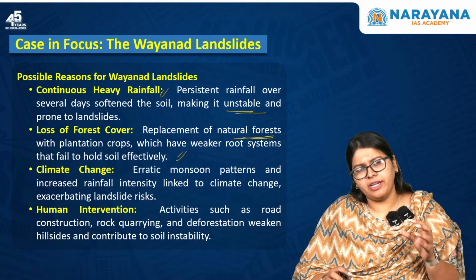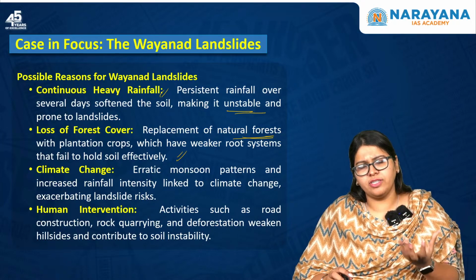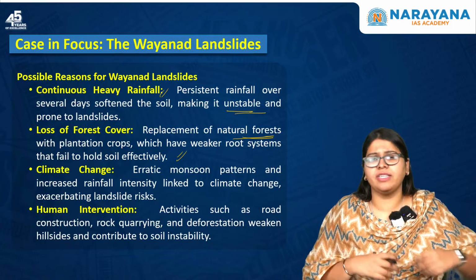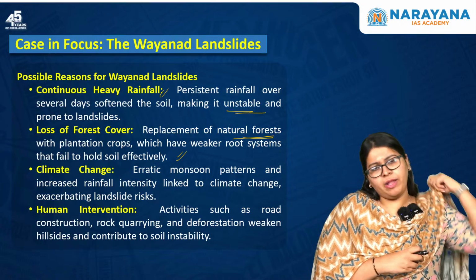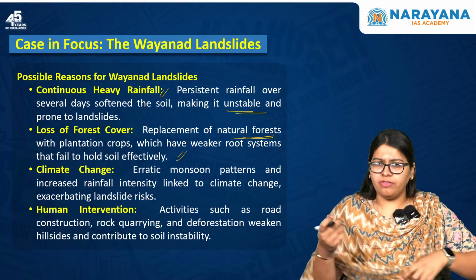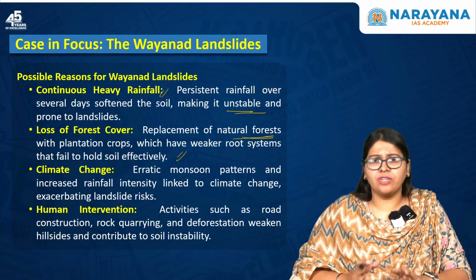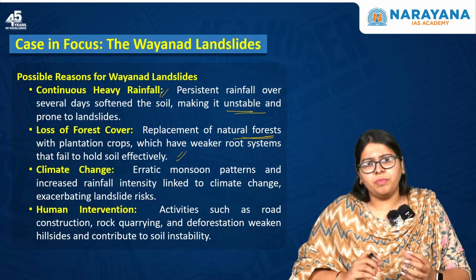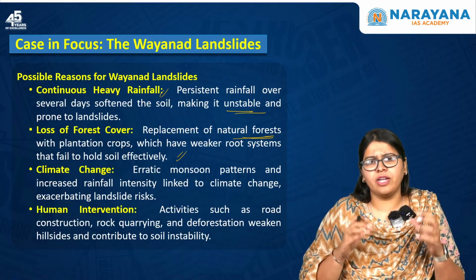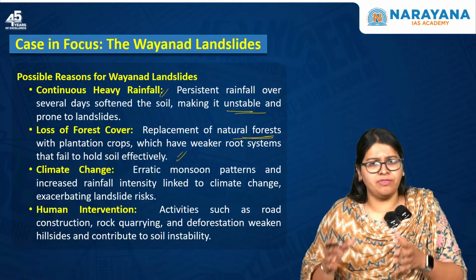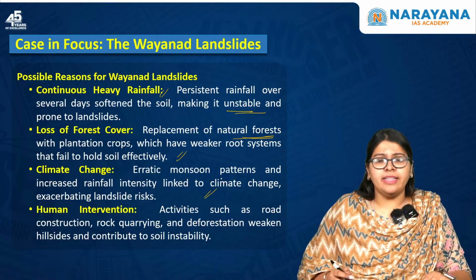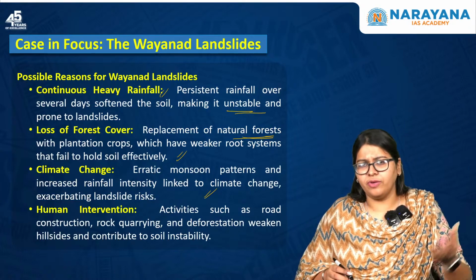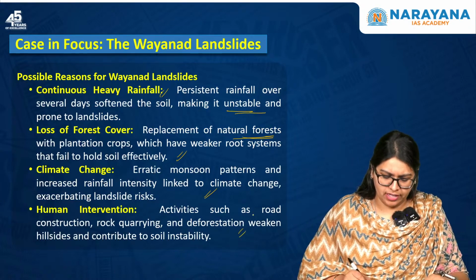Okay, and these plantation crops have a root system which cannot hold the soil intact firmly, as forests and trees can. The next one is climate change, as all of us know, because sometimes there are dry spells followed by erratic monsoons. That is because of persistent and heavy downpour, which results in landslides, flash floods, etc. So this is there. Then there is also human intervention, like we saw about the construction of roads as well as other infrastructure and deforestation.